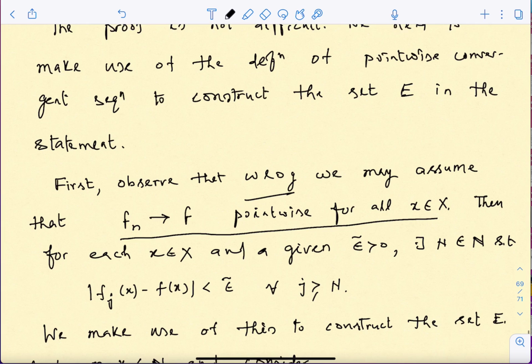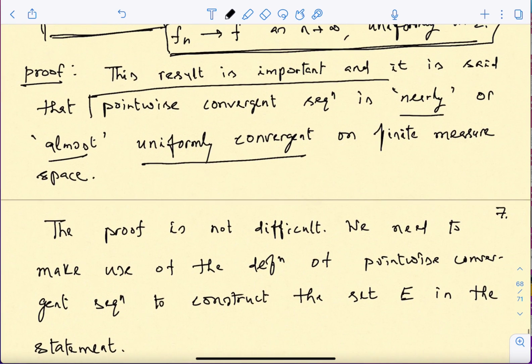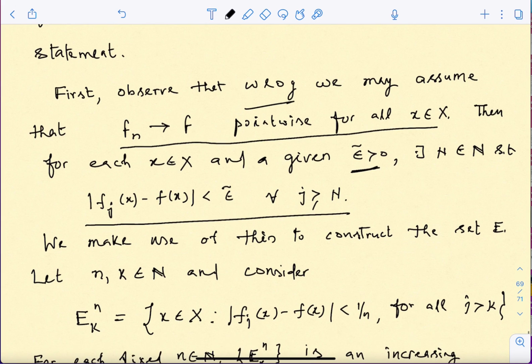Now, I have used here this epsilon tilde because in the statement there is an epsilon. Just write down the definition of pointwise convergence. If you start with a point x and an epsilon tilde, then you will be able to find an N such that the tail converges to Fx. What we are going to do is, in place of this epsilon tilde, put a sequence of numbers which goes to 0, and the convenient one is just 1 upon n.